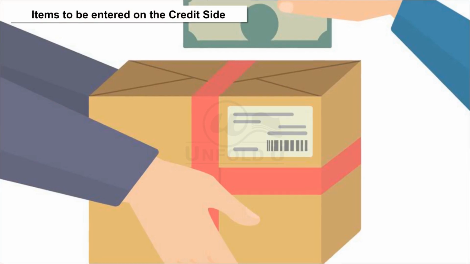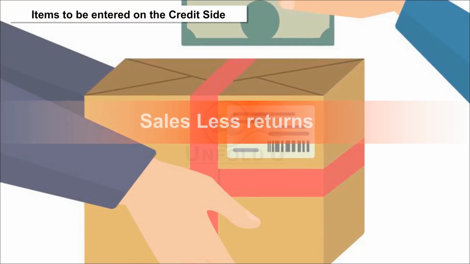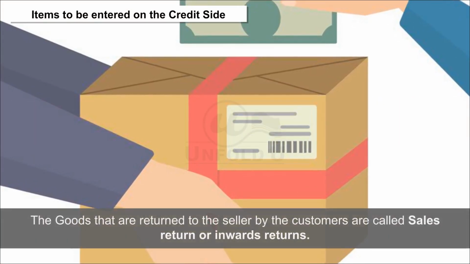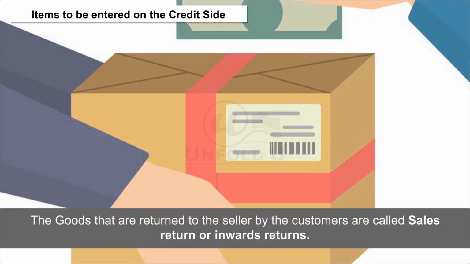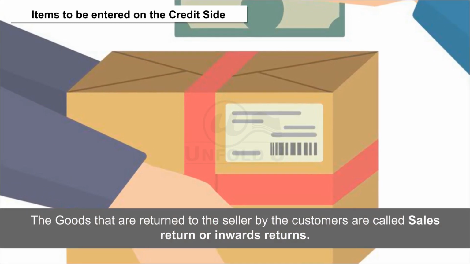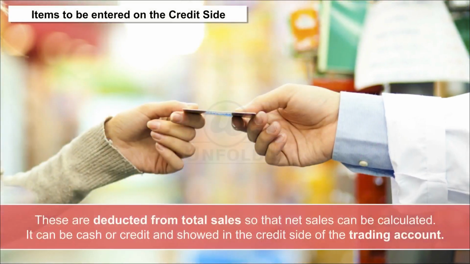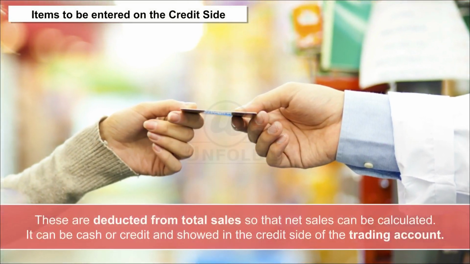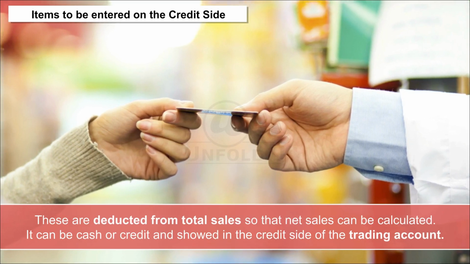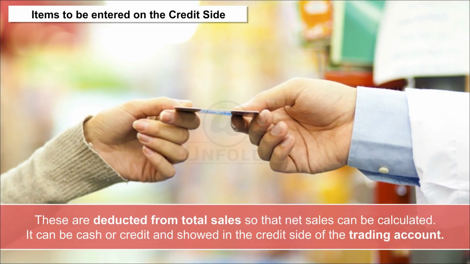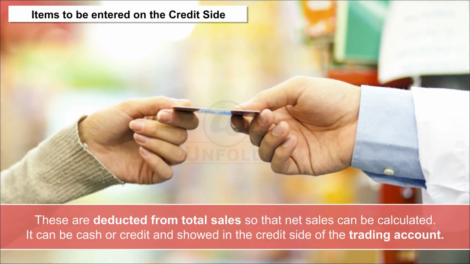Items to be entered on the credit side. Sales less returns. The goods that are returned to the seller by the customers are called sales return or inwards returns. These are deducted from total sales so that net sales can be calculated. It can be cash or credit and is shown on the credit side of the trading account.